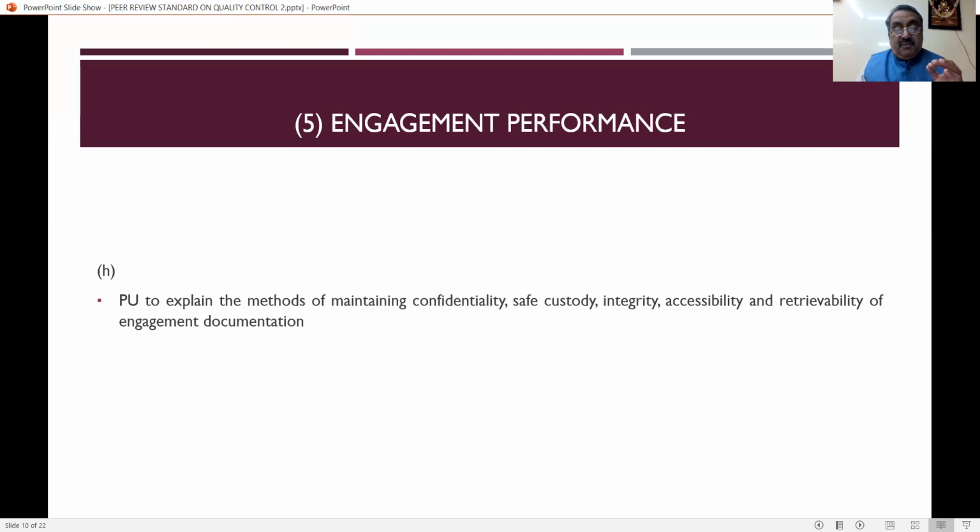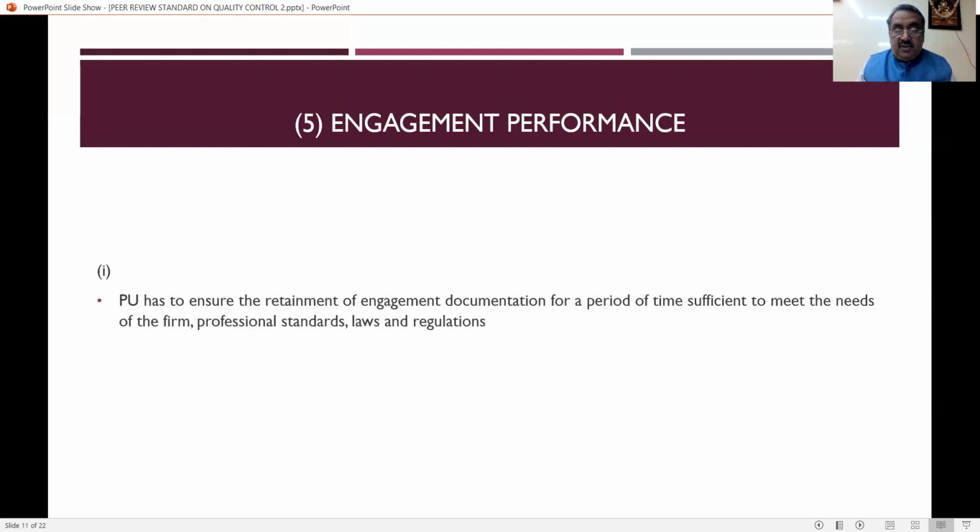So this is a very, very important thing, that is maintaining confidentiality, then keeping everything in safe custody, having the integrity, easy reach of the data, and if anything goes wrong, how to retrieve it. So that is very, very important. Then the practicing unit has to ensure retainment of engagement documentation for a period of time sufficient to meet the needs of the firm, professional standards, laws, and regulations. This is very, very important.